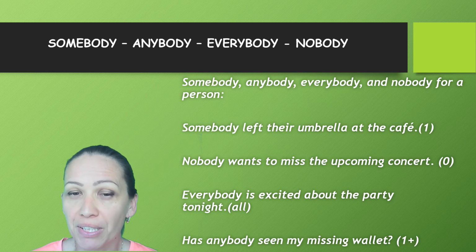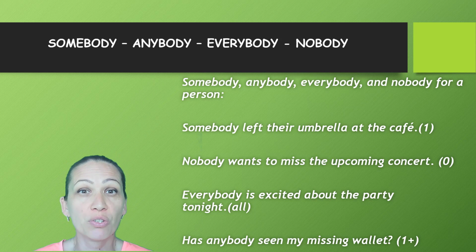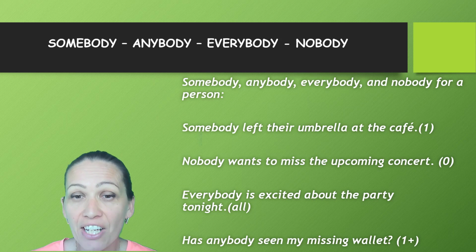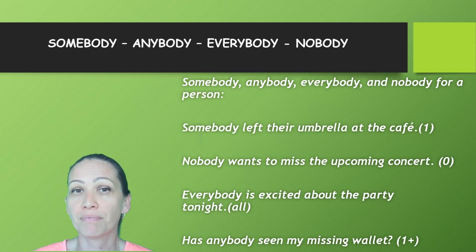When do we use anybody? We use anybody when we're talking about unlimited amount of people or more than one. For example, has anybody seen my missing wallet?